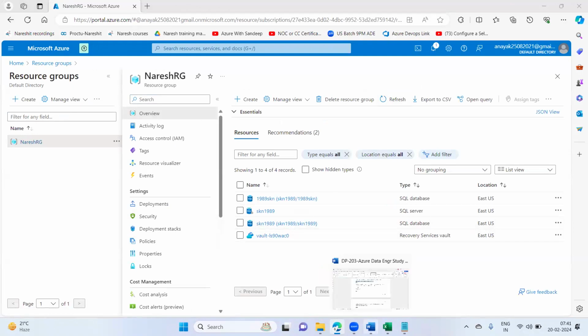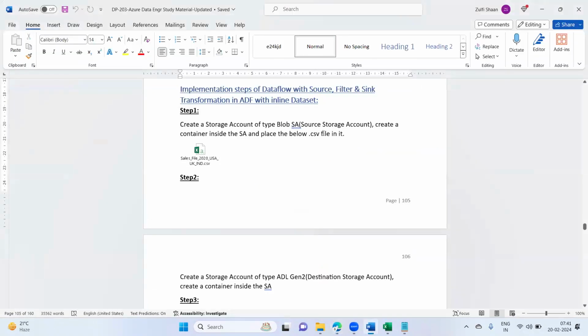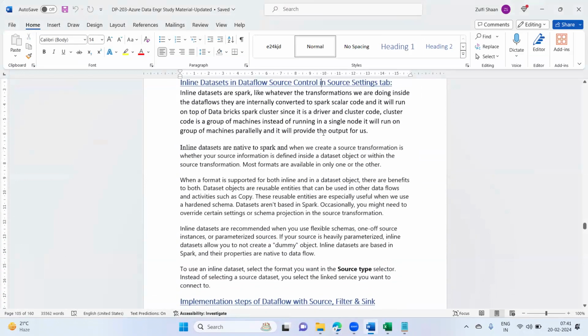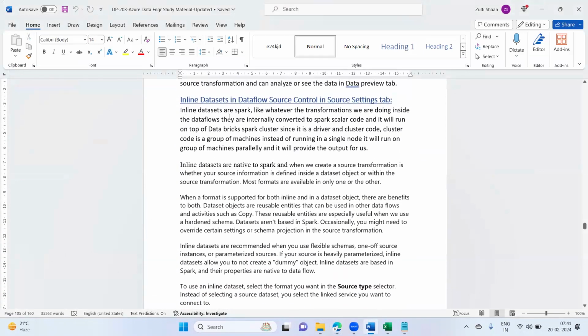Inline dataset, I have given the definition here, Lata. Inline datasets are Spark-based. Whatever transformations we do inside the data flows are internally converted to Spark Scala code, and it will run on top of a Databricks Spark cluster, since it has a driver and a cluster. A cluster is a group of machines. Instead of running on a single node, it will run on a group of machines in parallel and provide the output for us. These are all internal mechanisms happening when we use inline datasets. How to use inline datasets, practically, I'll show in the demo.